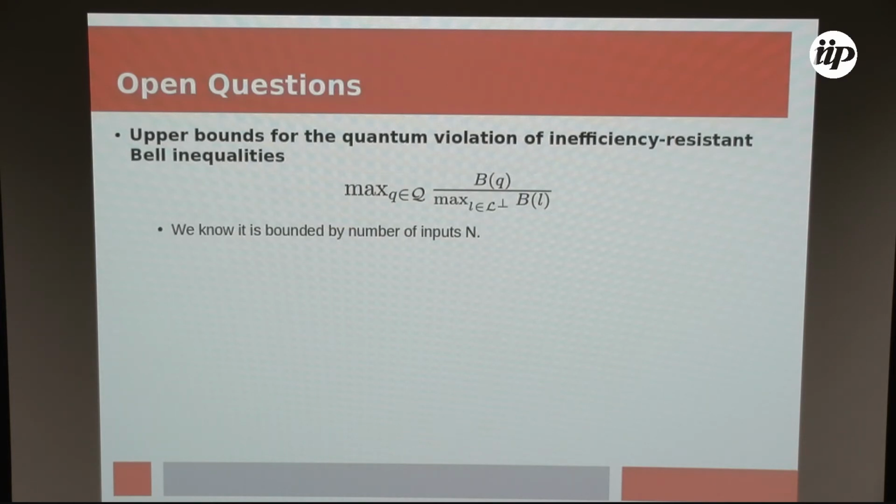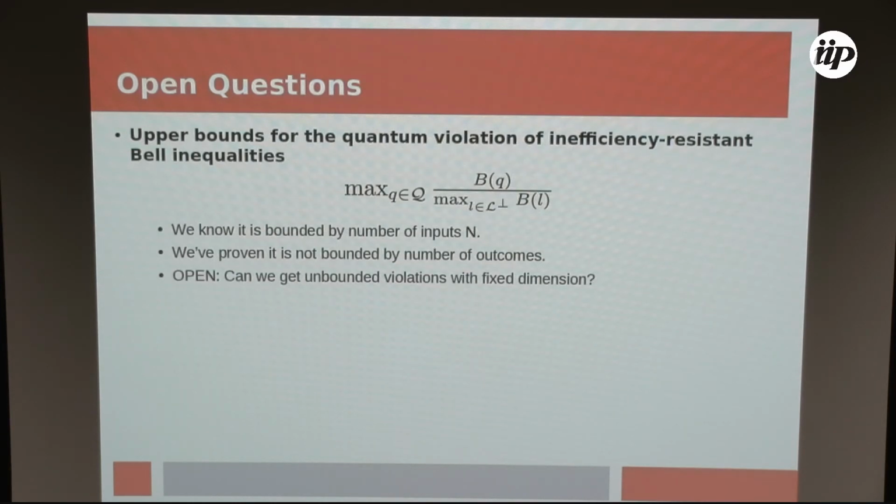We know that this is upper bounded by the number of inputs, just because this is a lower bound on randomized communication complexity, and this is upper bounded by the size of the inputs. We've proven that it's not bounded by the number of outputs, because we have unbounded violations with constant number of outputs.